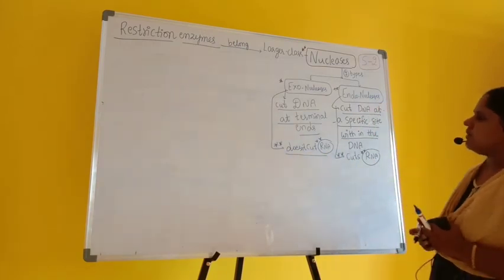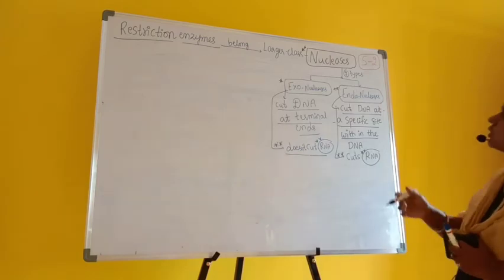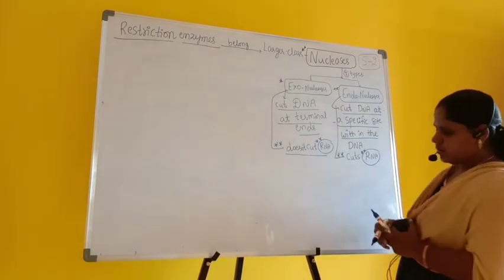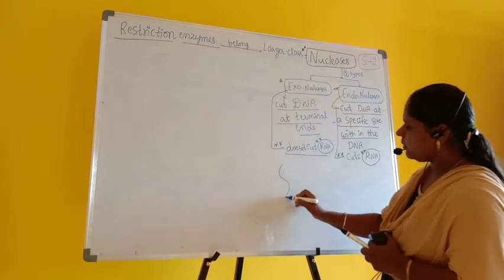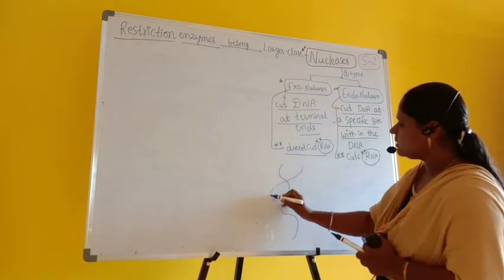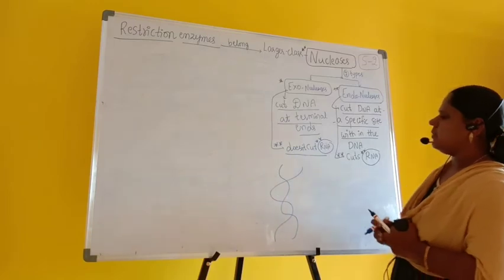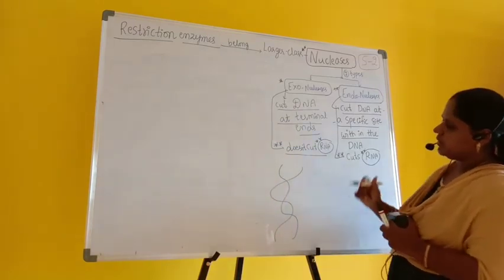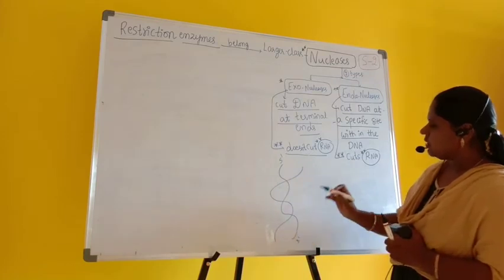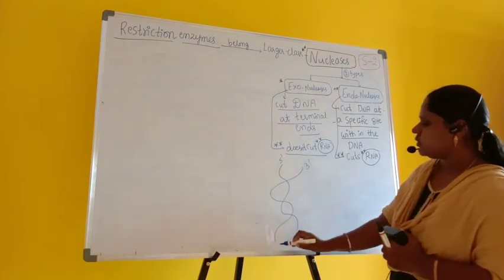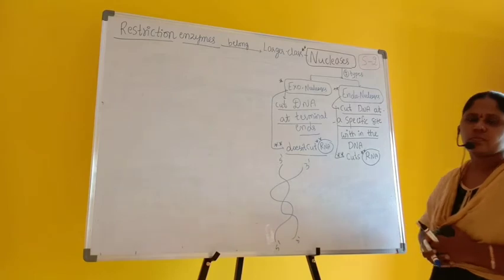Now, very importantly, when we take exonucleases, what happens? Let us imagine this is a particular DNA, and this is a terminal part. This strand is from 5' to 3', and this is from 3' to 5'.